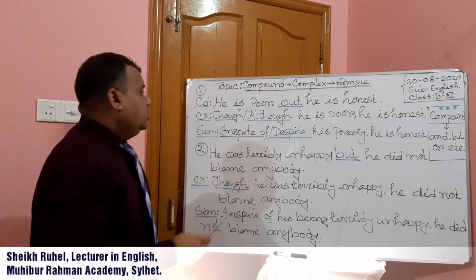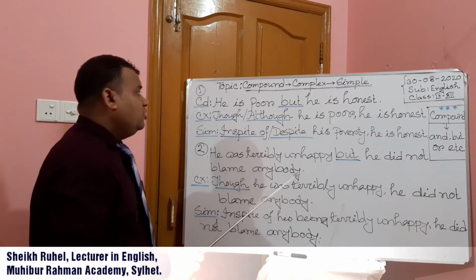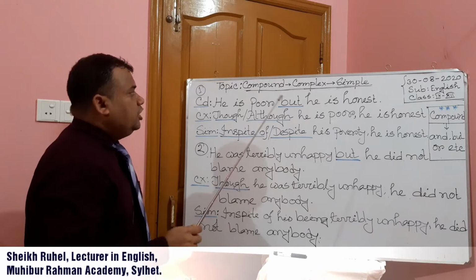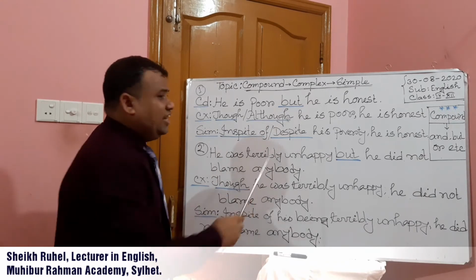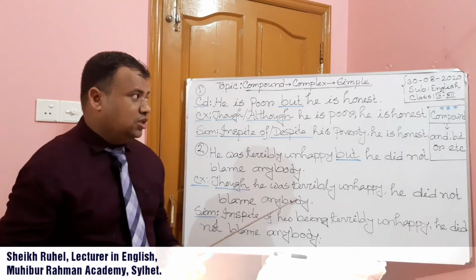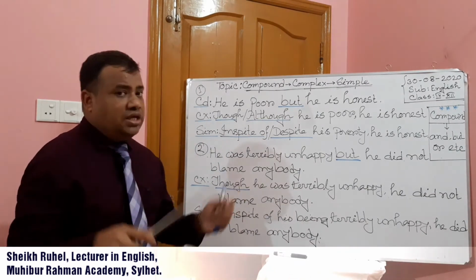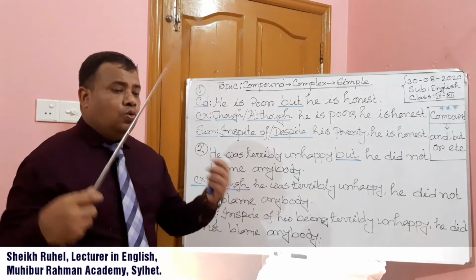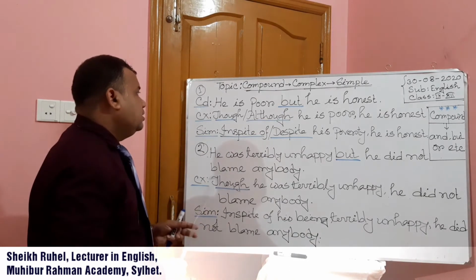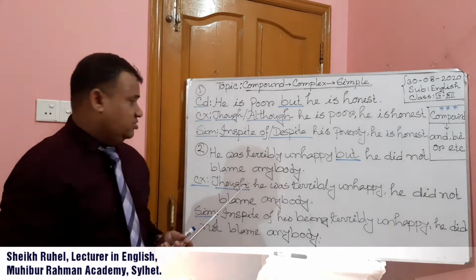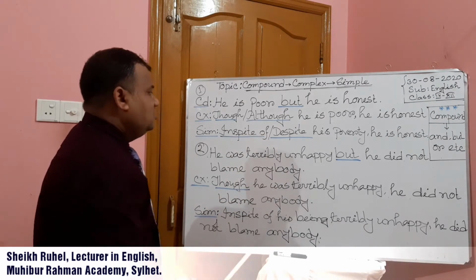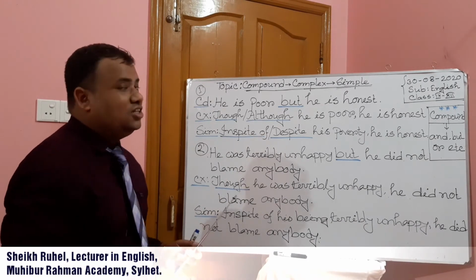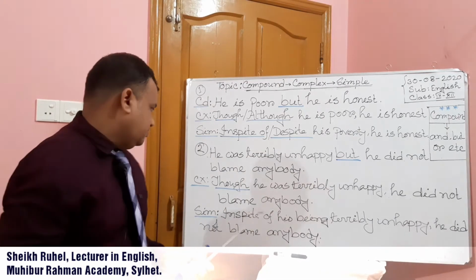So, in a compound sentence, there will be and, but, or. If you get this type of sentence, or any compound sentence, you have to make it complex. If we have to make it complex, same way, same rules. So same way, though he was terribly unhappy, he did not blame anybody.